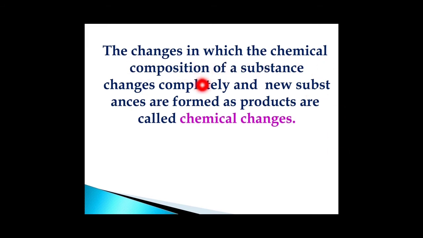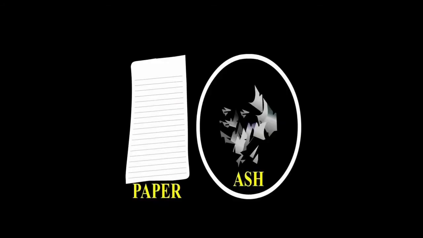The changes in which the chemical composition of a substance changes completely and a new substance is formed as a product are called chemical changes. So chemical changes always form a new substance at the end of the change.